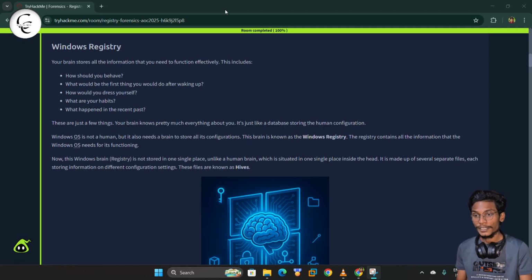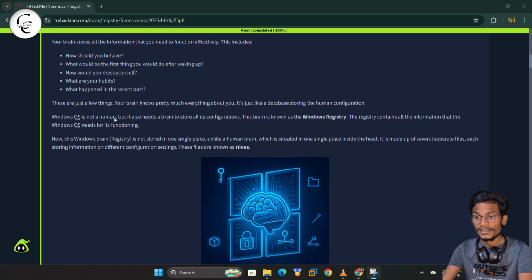As we know, our brain stores all the information that we need to function. This can include how we behave, what the first thing we would do after waking up is, how we dress, what our habits are, and what happened in the recent past. Windows OS is not human, but it also needs a brain to store all the configuration. This brain is known as the Windows Registry. The registry contains all the information that the Windows OS needs to function.